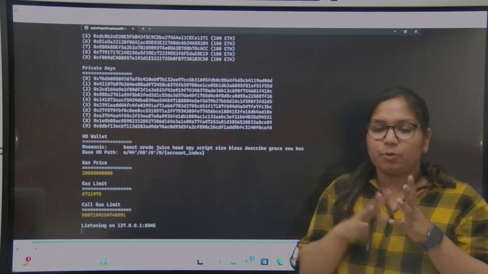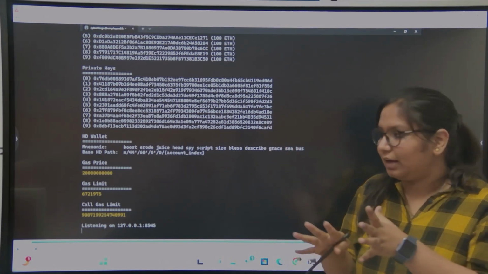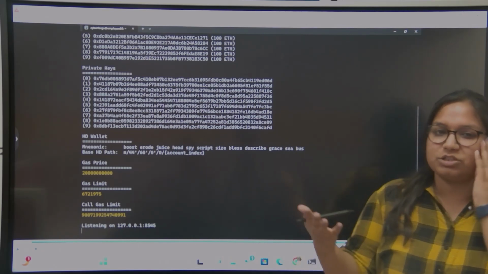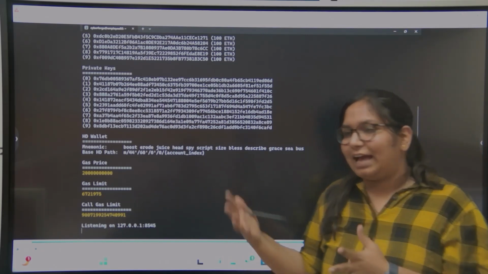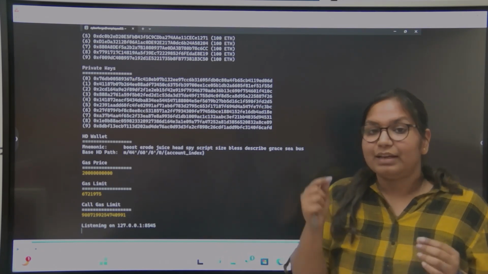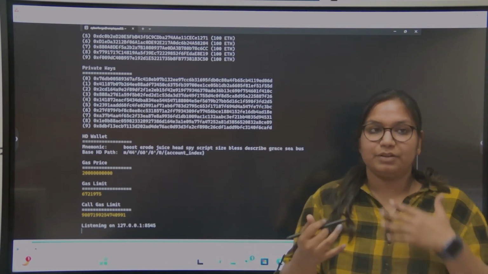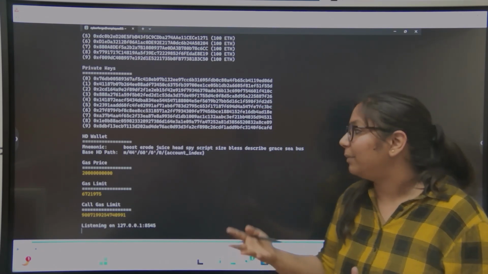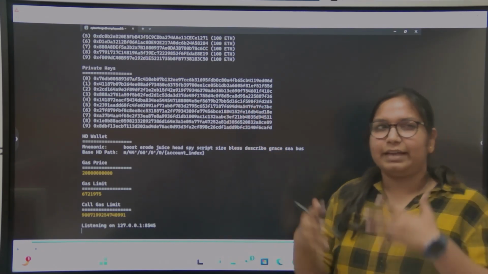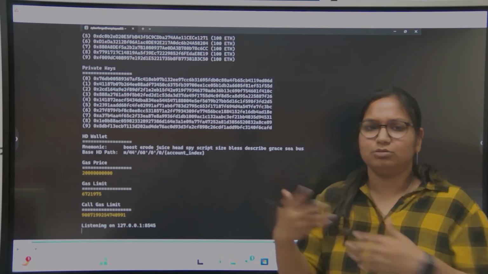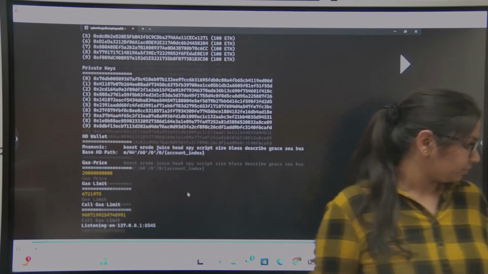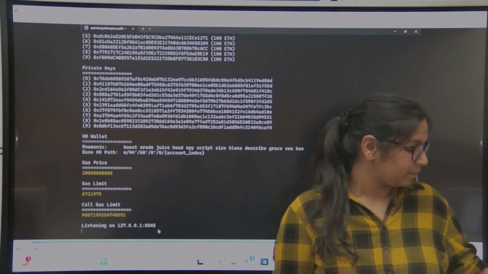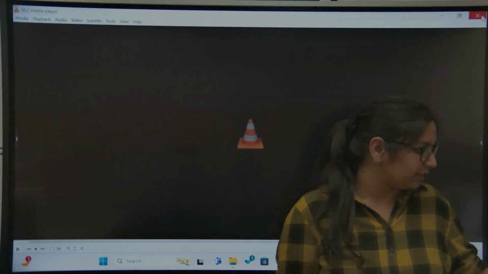When it runs, it provides 10 available accounts, which have some ether to use for local development projects. As we already discussed, Ganache helps us in rapid testing, and it provides us a development environment. So it provides us 10 accounts which have some ether to test on. So yeah, that's all for the setup.